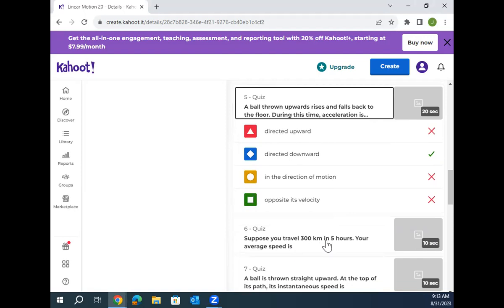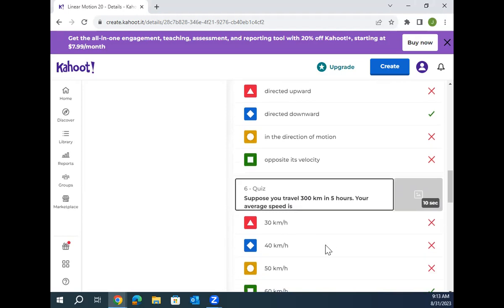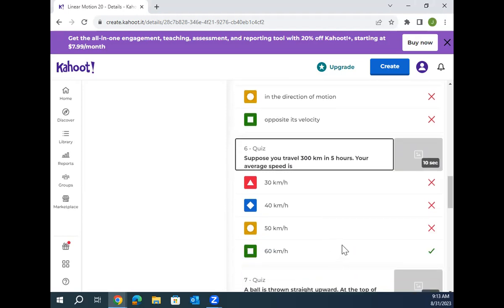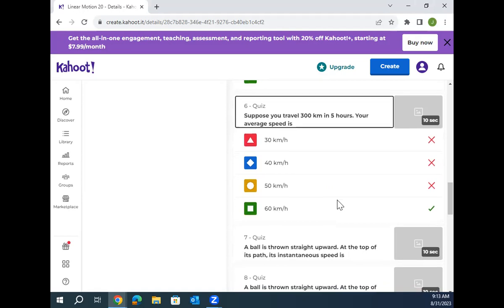Suppose you travel 300 kilometers in 5 hours. What's your average speed? 60 kilometers per hour. Right. Guys, in this class, the vast majority of the time, do we care about average velocity or instantaneous velocity? Instantaneous, right? What feeds into all those equations? Instantaneous values, right? But know what average is? You might get an average question here and there.